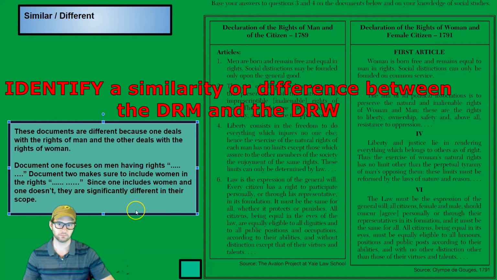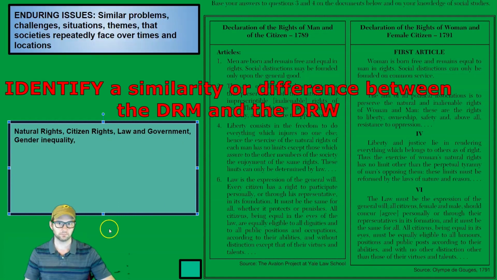For your difference, okay, if we were going for a difference, I think you would immediately come to the conclusion one does not mention women and one does mention women. So identify the difference. These documents are different because one deals with the rights of man and the other deals with the rights of woman. That identifies it. Now explain it. Document 1 focuses on men having rights, give some textual evidence, blah, blah, blah. Document 2, make sure to include women in the rights, give textual evidence, blah, blah, blah, with a little quote, couple words. And then bring it home with an explanation. Since one includes women and the other doesn't, they are significantly different in their scope.